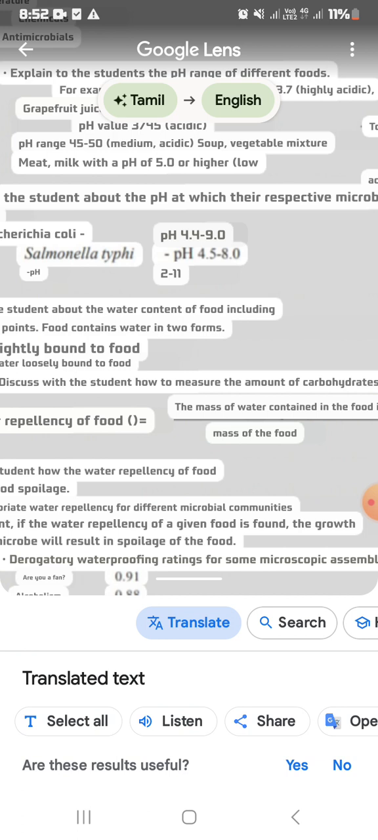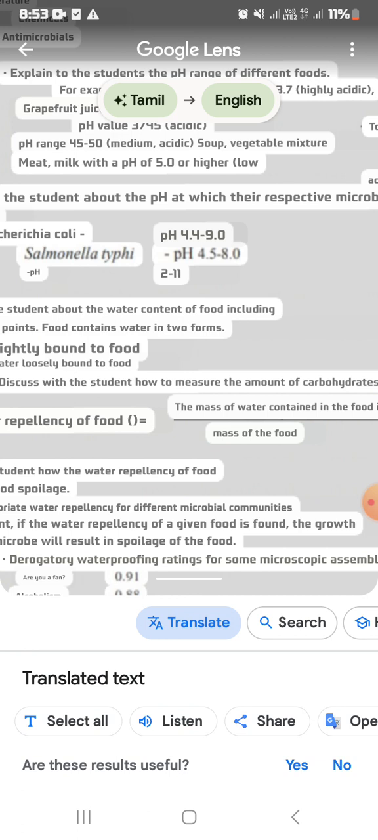Seventh question is, the mass of the pickle bottle which has been produced is 85 gram, and the mass of the water contained in the pickle bottle is 6 gram. So solve and get the water repellency of food. Okay, so do those sums.